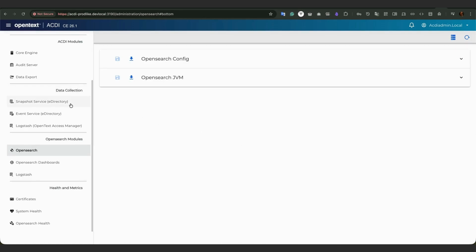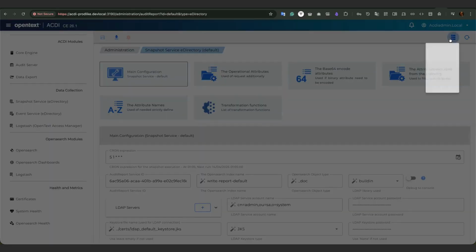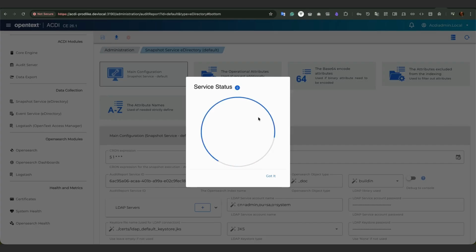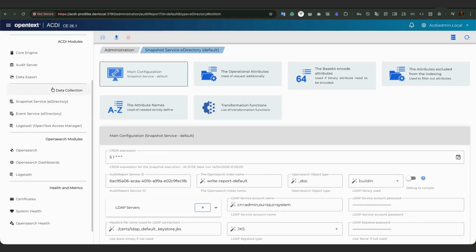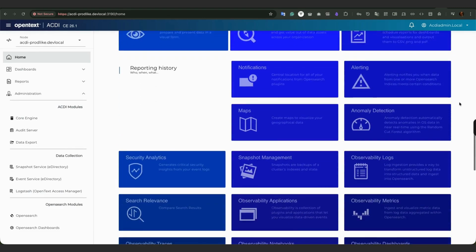We can create a test snapshot now. This may take some time. The snapshot service has started. Let's return to the main page. Here, you can see that the number of objects in the snapshots has started to increase, which indicates that the product is operating normally.